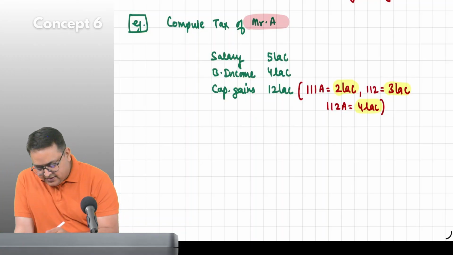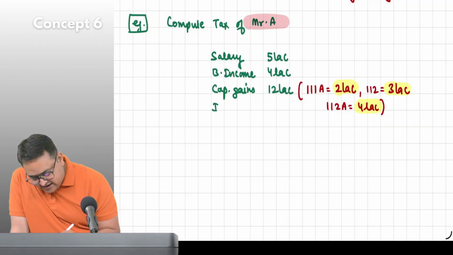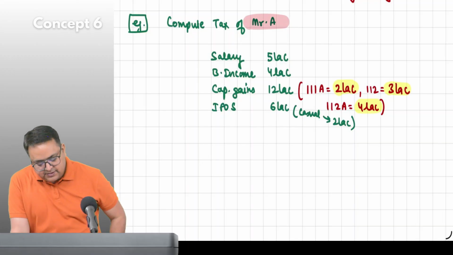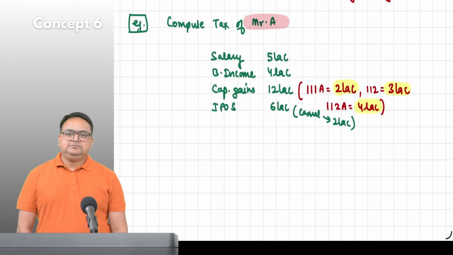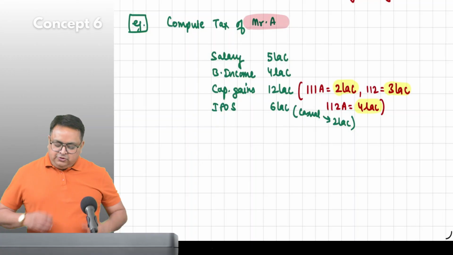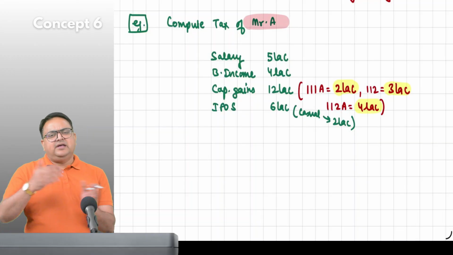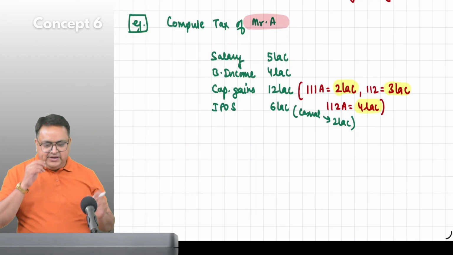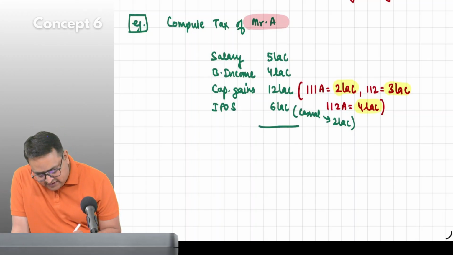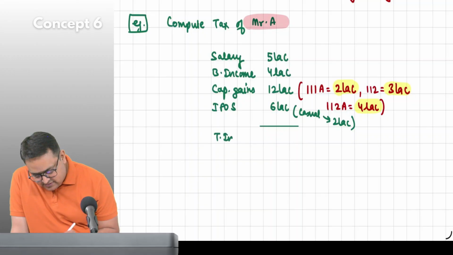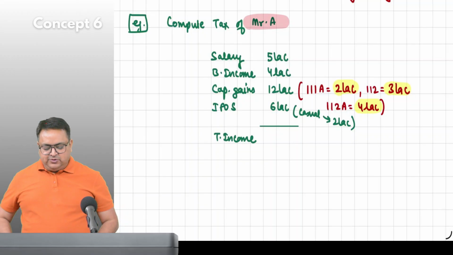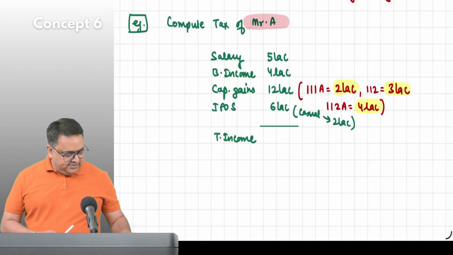Very nice. Guys, he is saying that I have IFOS income of rupees 6 lakh, out of which casual income is 2 lakh. What does it mean? Windfall gains. 2 lakh he earned from windfall gains, the other remaining 4 lakh he earned normally. First of all, tell me how much is his total income. 5 plus 4 plus 12 plus 6, 27 lakhs.